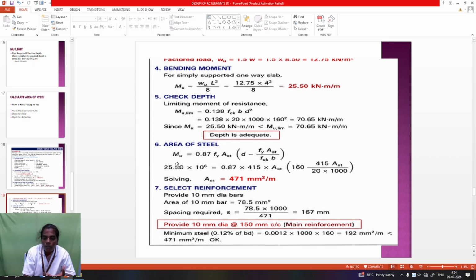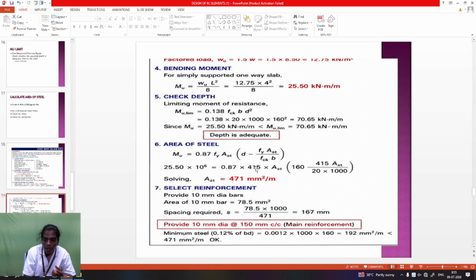Next, how much amount of steel is provided in the structure is found using this formula, available on page number 96 in your code book. Mu is equal to 0.87 fy Ast d times (1 minus fy Ast divided by fck b d). Mu is the ultimate moment already calculated using the Wl squared by 8 formula, 25.50 into 10 power 6.